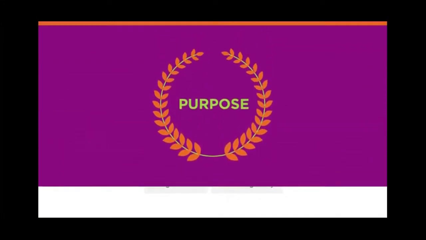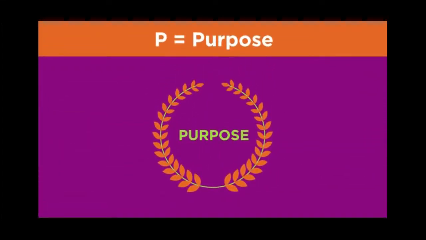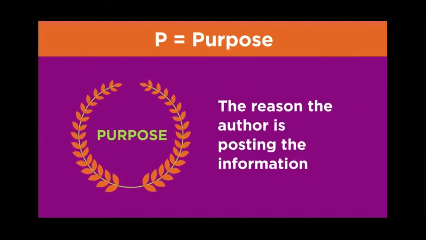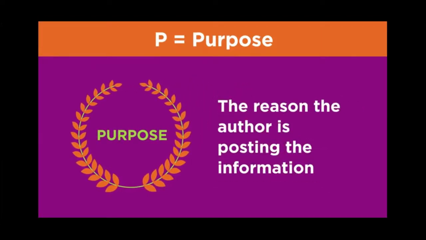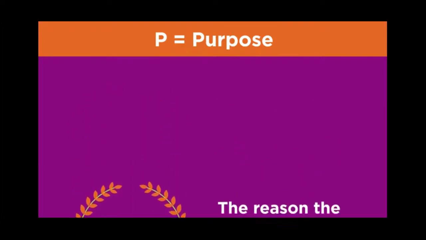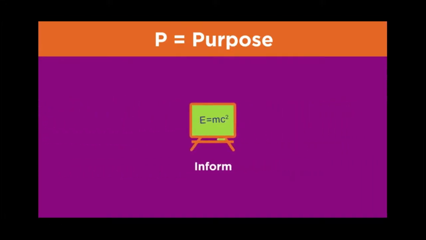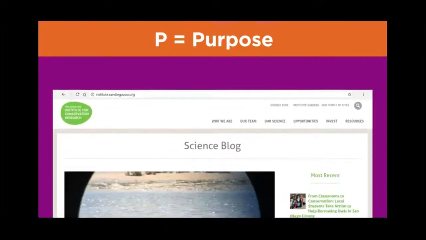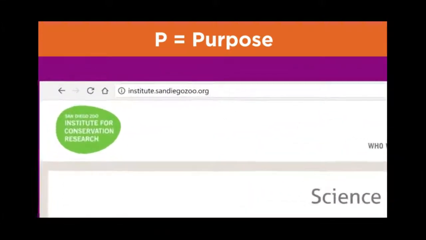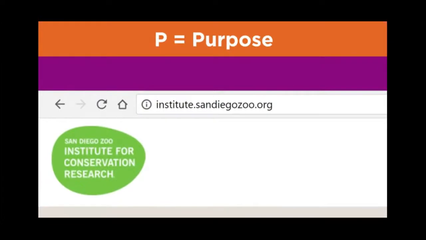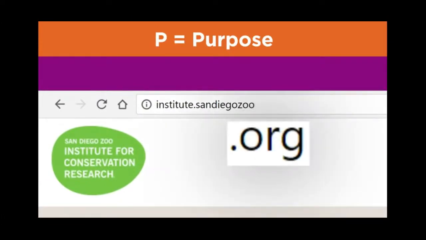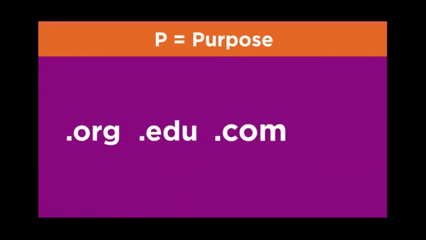The P in TRAAP stands for purpose. Purpose means the reason the author is posting the information. Sites are often created to sell, entertain, persuade, or inform. The best kind of source to find for research is the site intended to inform. One way to detect the purpose of a site is to look at the end of the URL or web address. The last three letters of the URL determine the site's domain. Examples are .org, .edu, .com, and .gov.